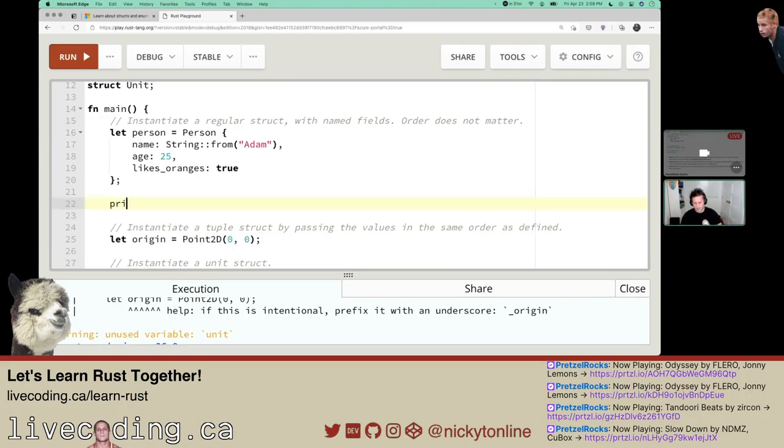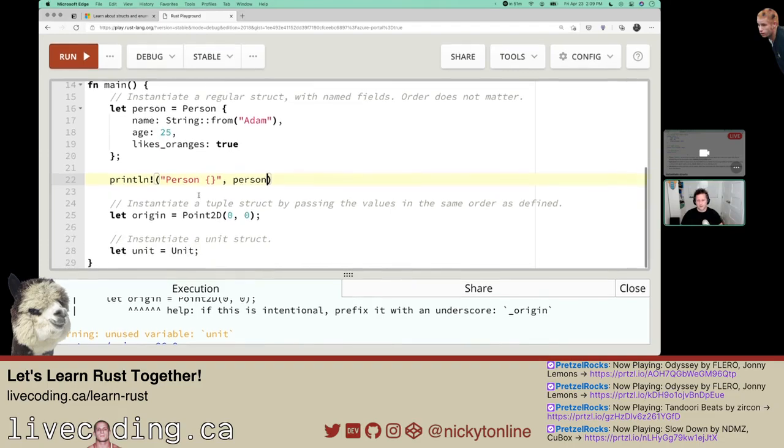I'm curious if we do println person, then we do this, and we do person. I wonder, because the struct appears to be a complex object of sorts, if it's able to print that out, or do I have to do something like print out each property?